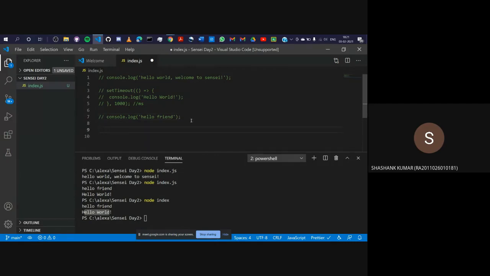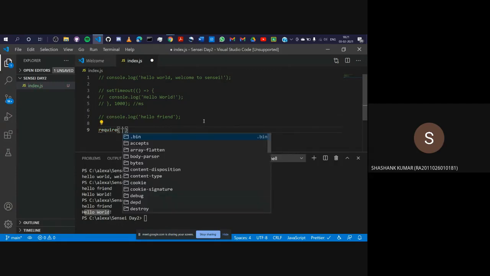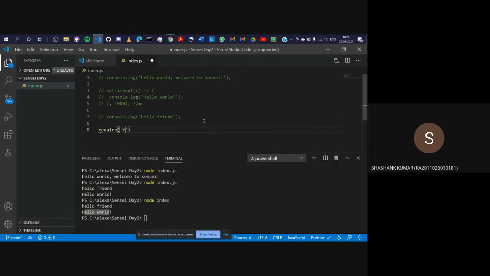And let's save this, and let's check out how to import a module. Remember what modules were, the cake mixes and other things. You can import a module by first writing require, then the brackets. In single quotes, you need to write the name of the module. First we'll be working with the fs module, the file system module. I'll give the semicolon.